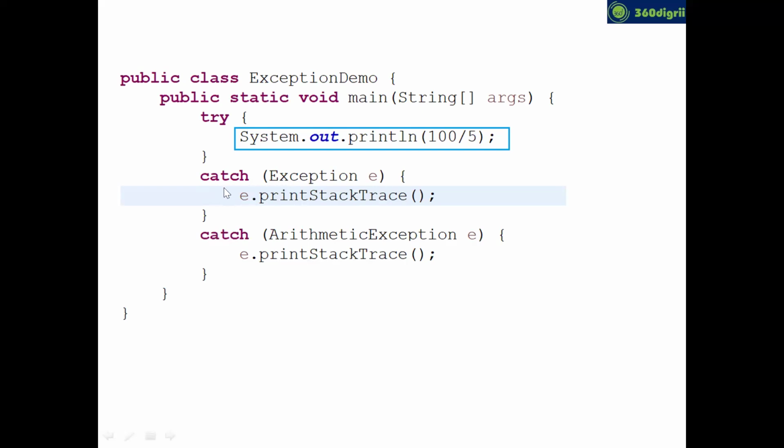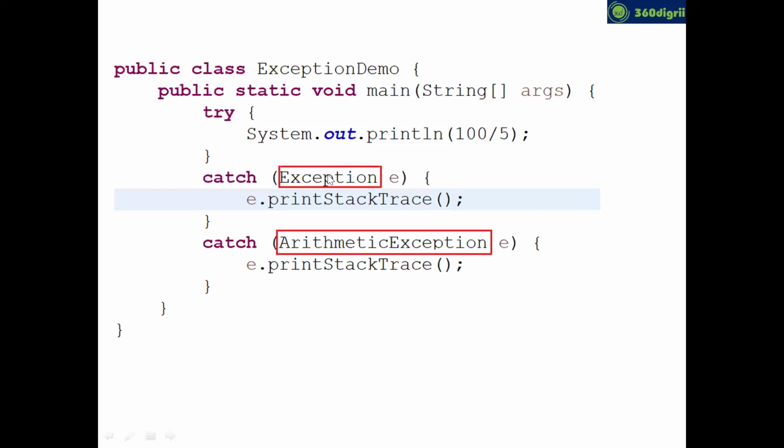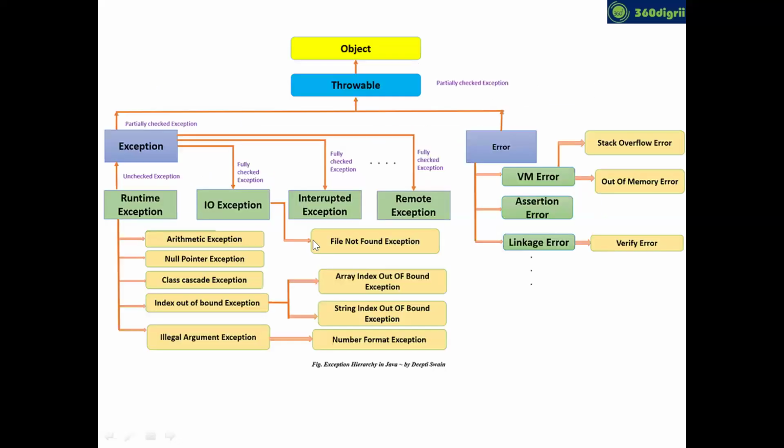That's the first thing you need to notice. Can you see, in the first catch, we have written Exception, nothing but the parent class for all the classes, correct? And the next, if you see ArithmeticException, it's a runtime exception and it is a child of the Exception class, if you are aware of the exception classes hierarchy, correct? Now, focus on these two catch exception class names, Exception and ArithmeticException. In which order did you declare them? First parent, then child. If you don't know this parent and child, this is the exception classes hierarchy.